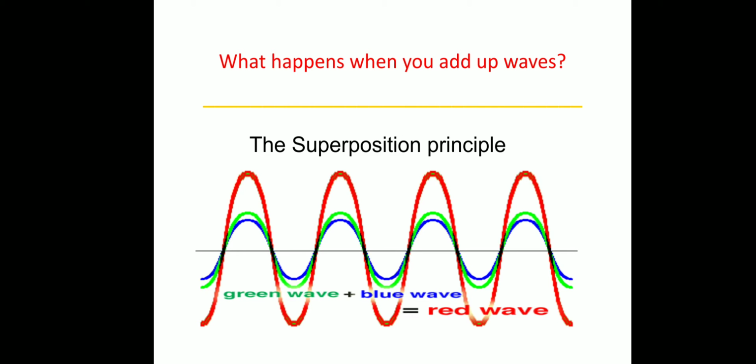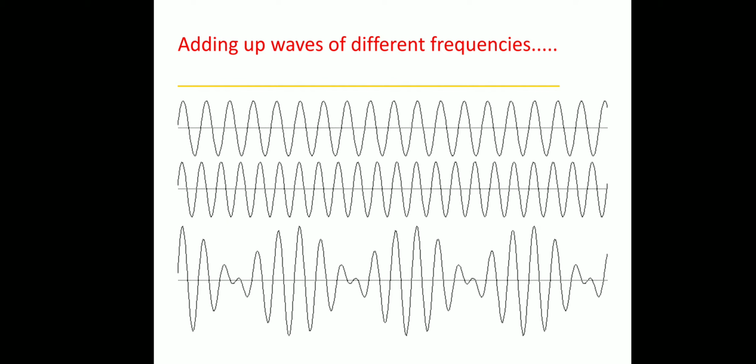First we are taking two signals. Here we can take the green wave and this blue wave. If we superimpose this green and blue wave, we will get the red wave. That means their amplitudes are added up. After this superposition, you will get this red wave. If you are adding different frequencies, we have two wave signals having different frequencies, and adding these two, you will get a third signal as the resultant.